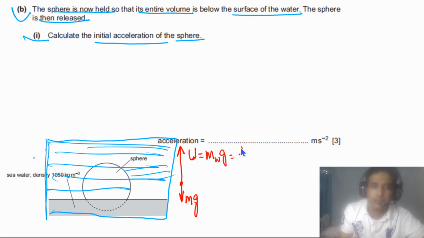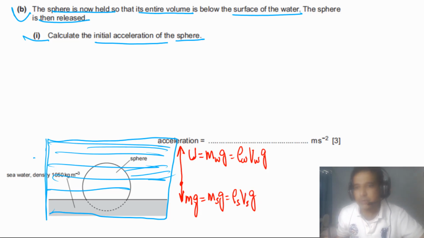So this will be equal to the density of the water times volume of water displaced times g, and the weight of the sphere will be equal to ms times g. m we can write in the form of rho s Vs times g.